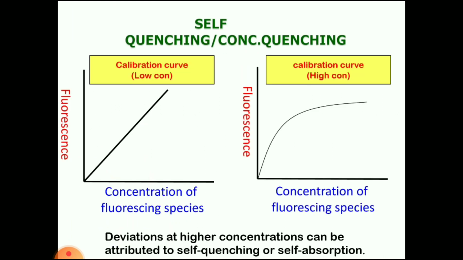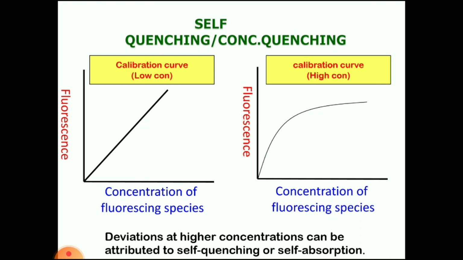Self-quenching is also called concentration quenching. I already told that as the concentration increases, the fluorescent intensity will increase at low concentration. The first graph represents the low concentrations. At that time, we get a linear relationship between the fluorescent intensity and the concentration of the solute particles or fluorescent species. At high concentration, a somewhat deviation in the linear relationship will happen.